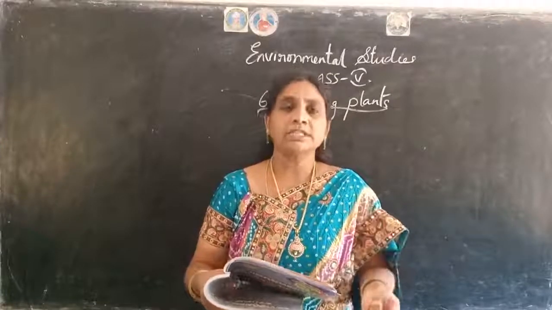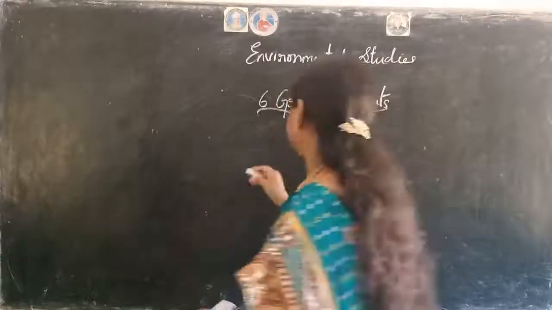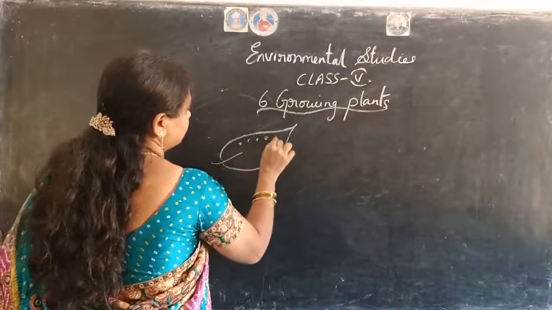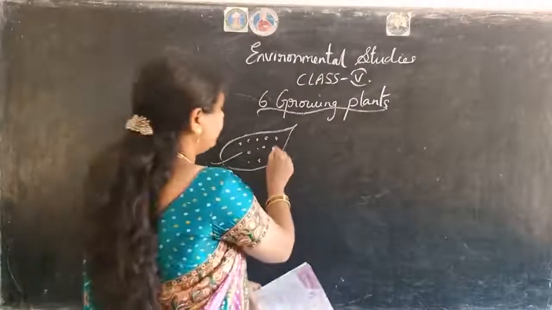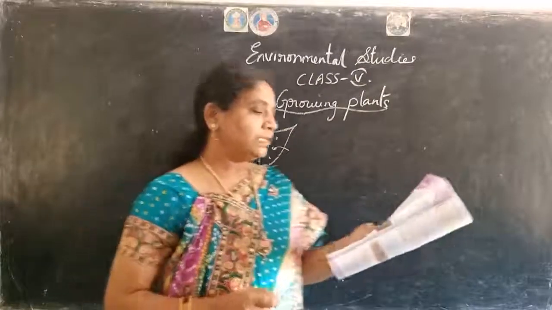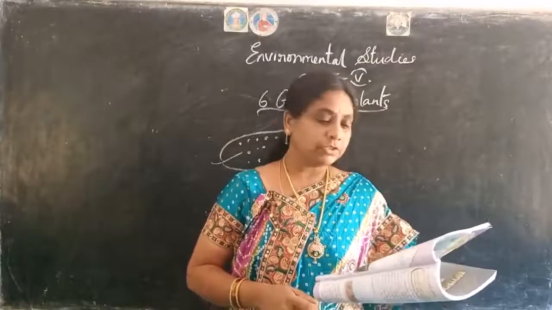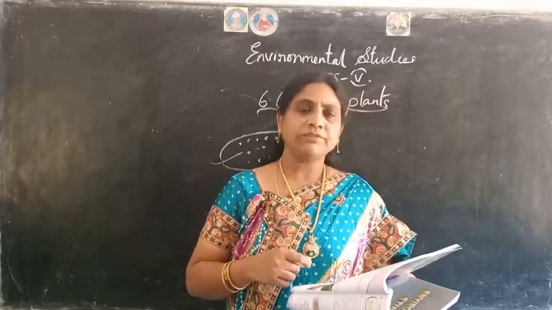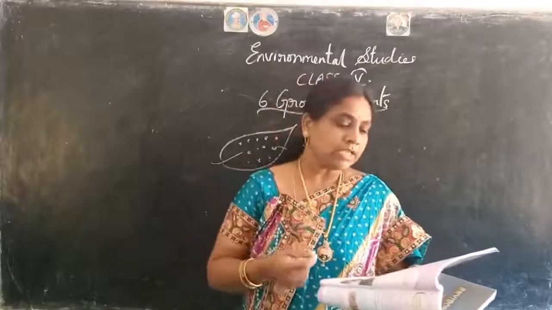Okay, next one is the spores. I told you, in your textbook one box is there. Spores means here on the leaf, suppose it is the leaf, small dots are like this. These are the spores. Okay, from this also you will get a plant. Here plants such as ferns or mosses do not bear flowers. So what are the plants, children? Those are ferns or mosses. They don't have flowers, so they have spores.